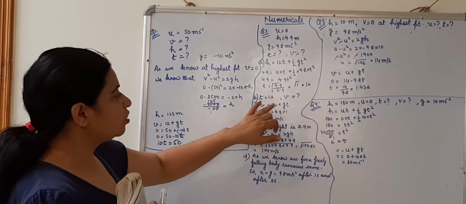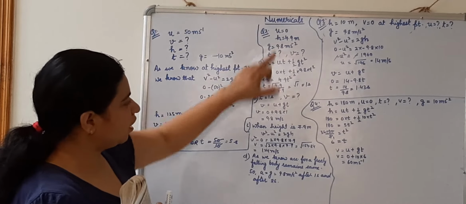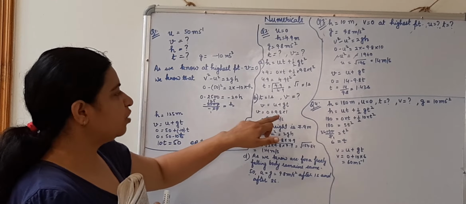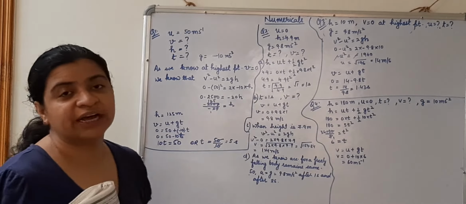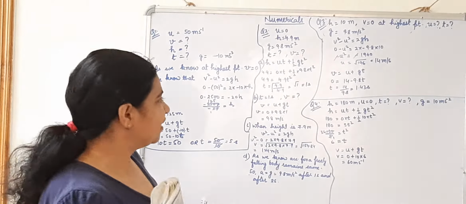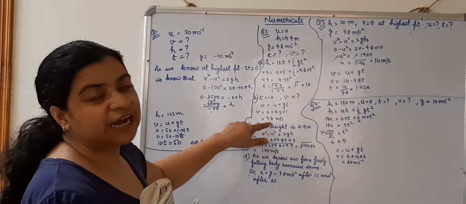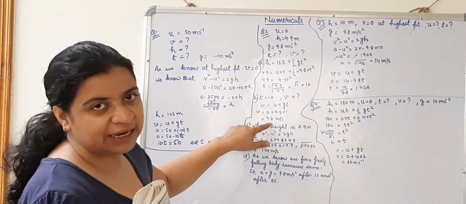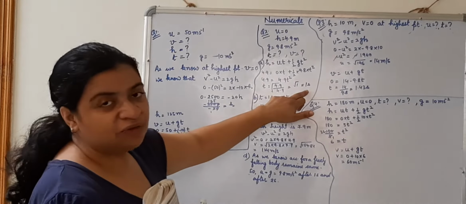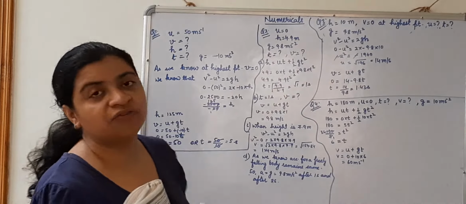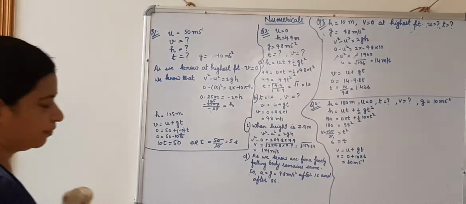U we know already it's 0. G we already know, 9.8 into 1, that is equal to 9.8 meter per second. That means the stone has come down with a velocity of 9.8 meter per second, and it has taken a time of 1 second to come from the height of 4.9 meter.